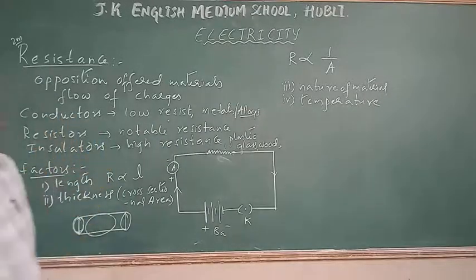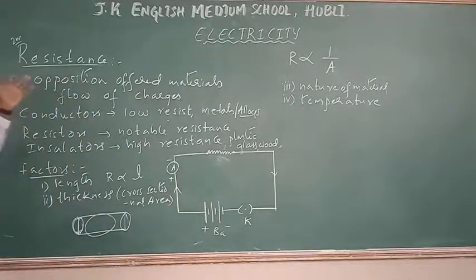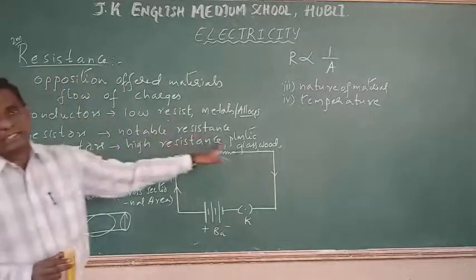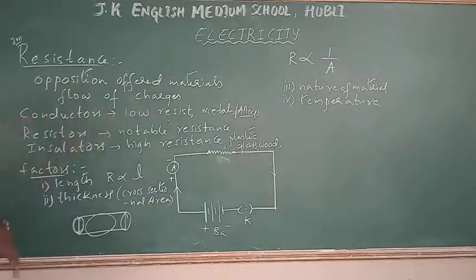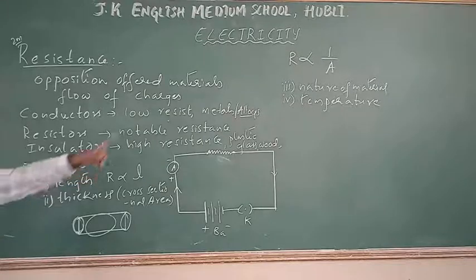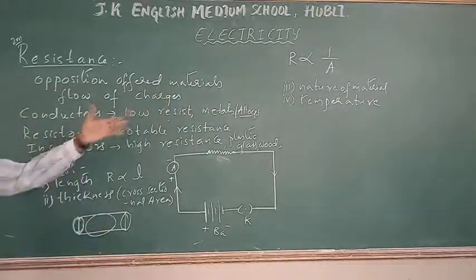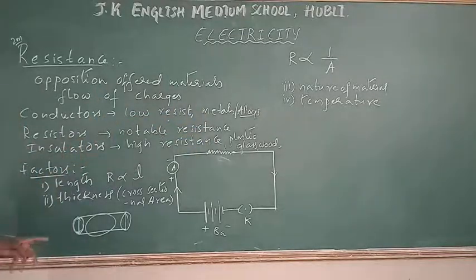A very important question is: name the factors on which the resistance in a conductor depends. There are three main factors given in your book. You can take these three factors, and if you want, you can add temperature also. Let me repeat it.